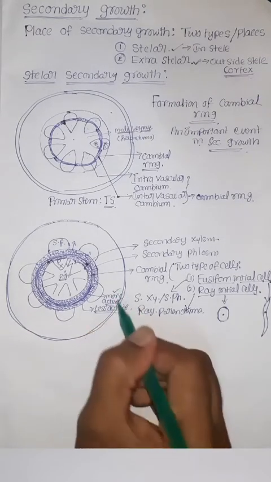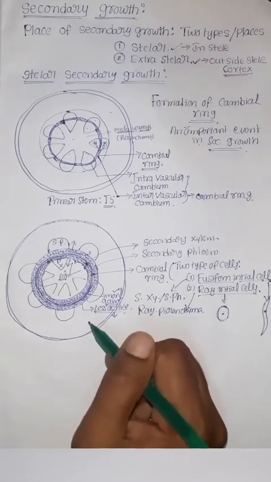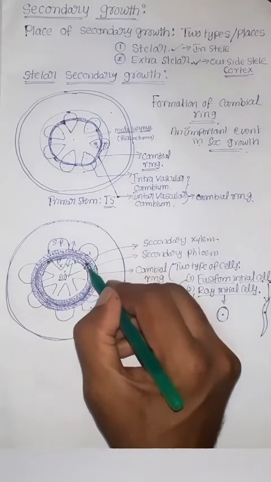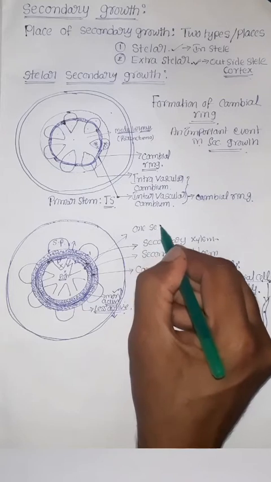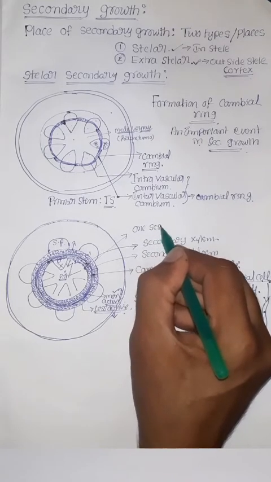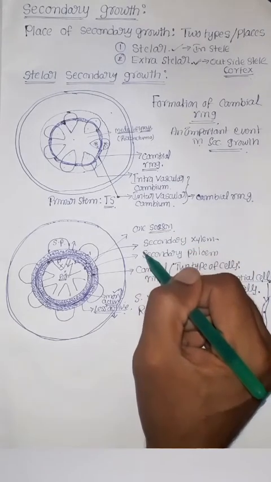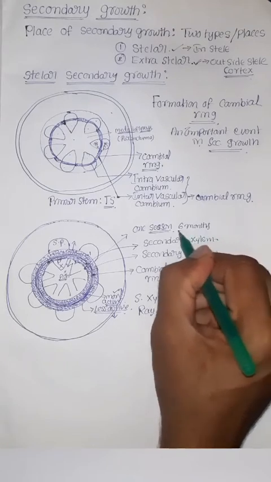That's why, compared with xylem, secondary phloem is always less in quantity. The xylem formed on the inner side functions as vascular tissue for one season, meaning 6 months.